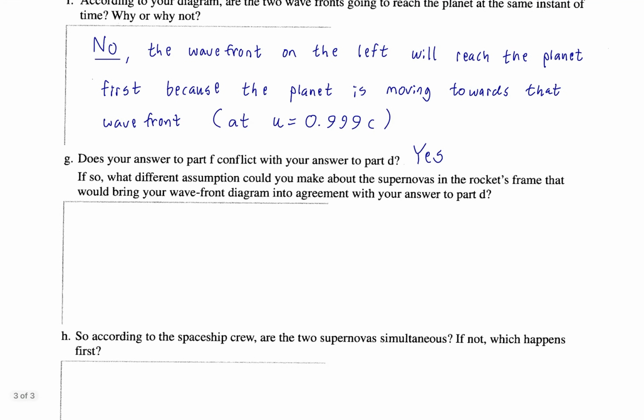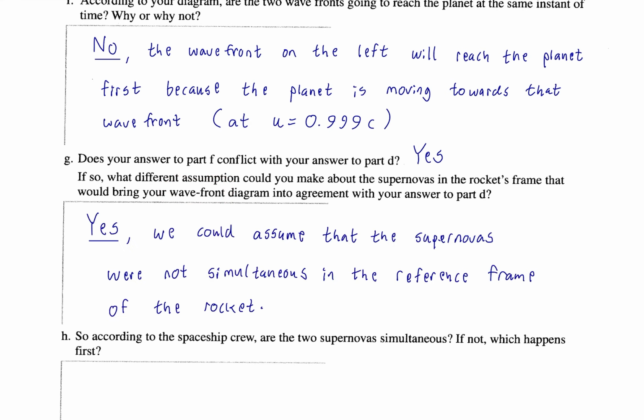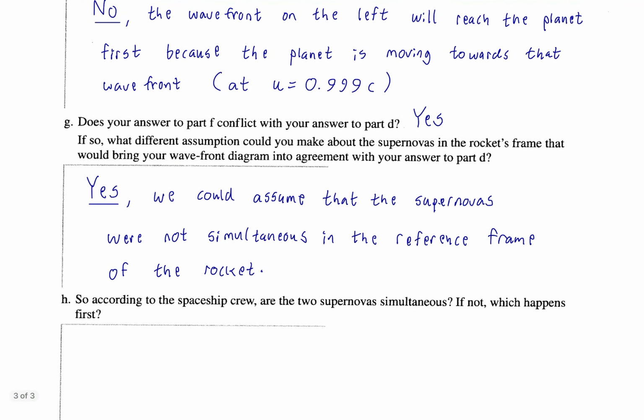Okay. So, continuing with the fact that we do have a conflict, what different assumption could you make about the supernovas in the rocket's frame that would bring your wavefront diagram into agreement with your answer to part D, the answer that there's an event of the two waves arriving simultaneously on the planet? Okay? So yes, we could assume instead that the supernovas were not simultaneous in the reference frame of the rocket, because that would work. That would not conflict with our definition of an event being irrefutable, because that's two separate events. And all we're saying is that the two events occur simultaneously in the planet's reference frame, and they don't occur simultaneously in the rocket's reference frame.